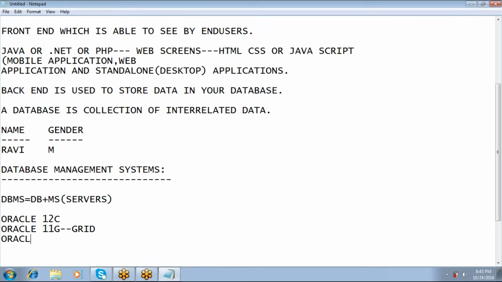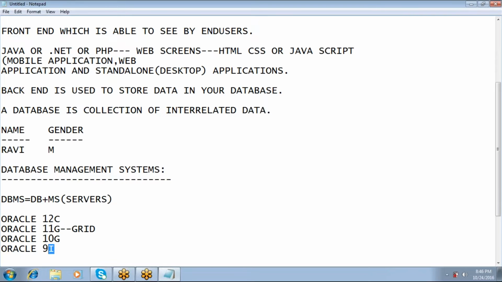There is one more older version, Oracle 10G, for the same purpose. Before that, there was one more version called Oracle 9i. I stands for Internet Applications. It was released in early 2000.